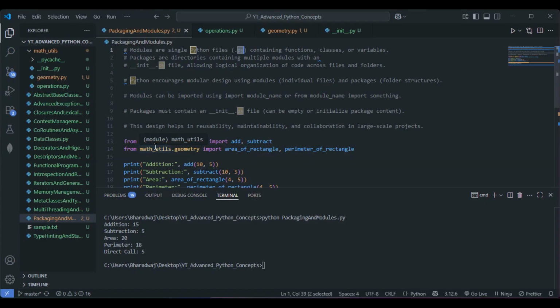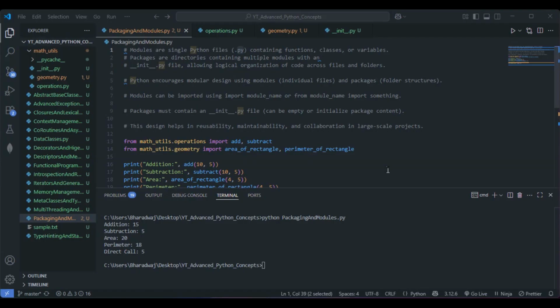Next, we'll be discussing file handling and serialization. Now let me summarize whatever we have learned till now. Modules basically allow organizing code into reusable files. That's what we saw here. Packages allow grouping the modules in a structured hierarchy. We had multiple modules within the package, in our case math_utils. We can make use of import and from along with import to access the functionality across the files. That's what we saw.